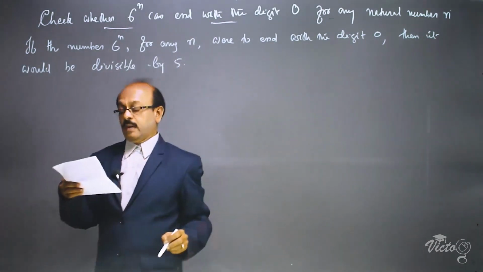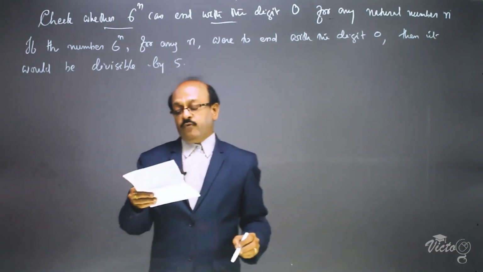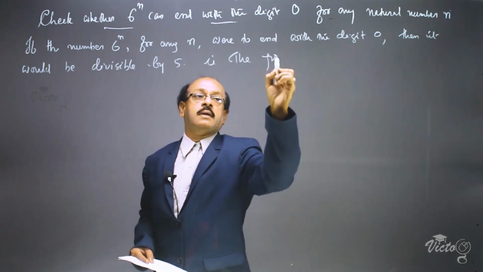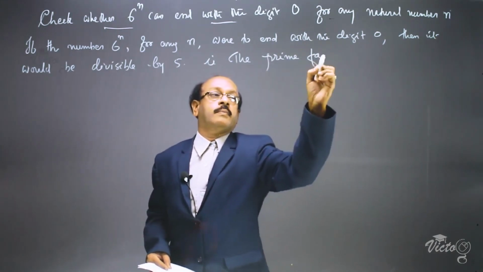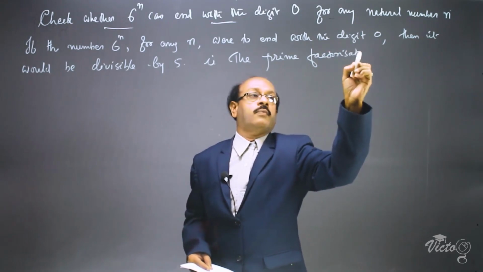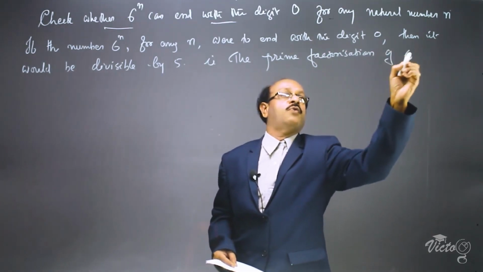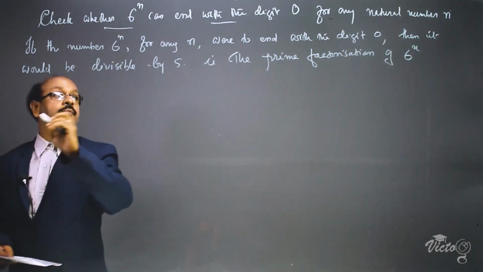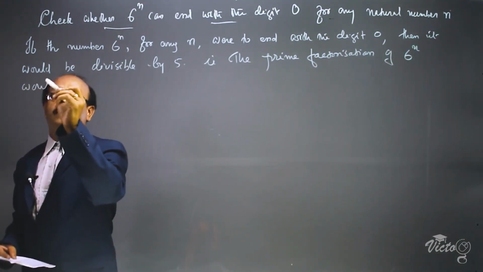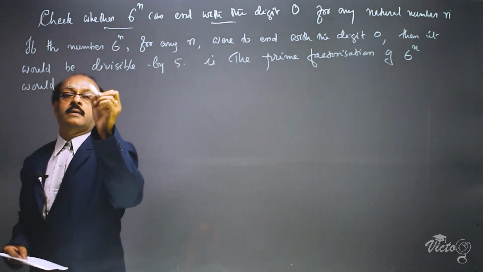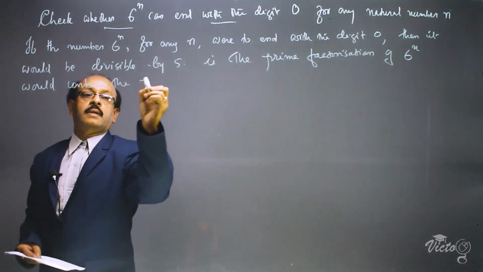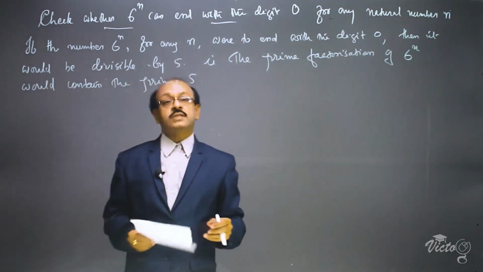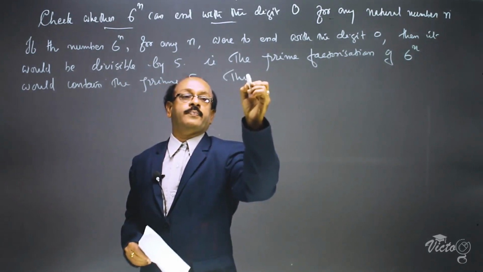The prime factorization of 6 raised to n would then contain the prime 5. This is not possible because